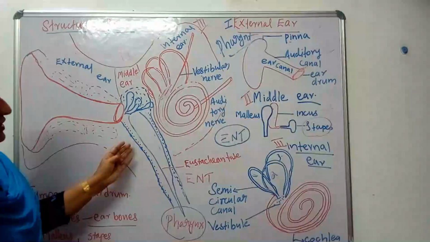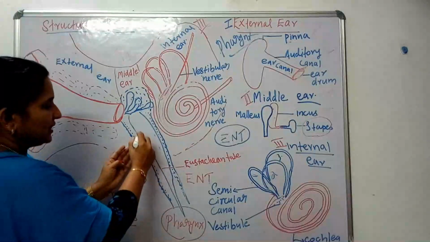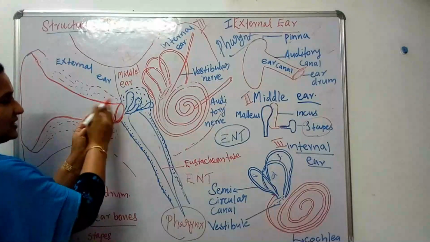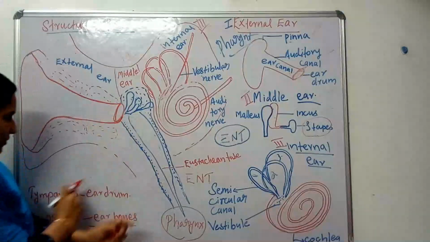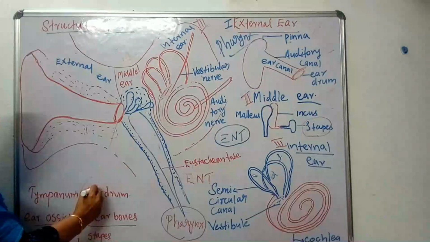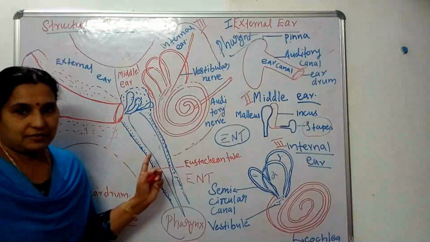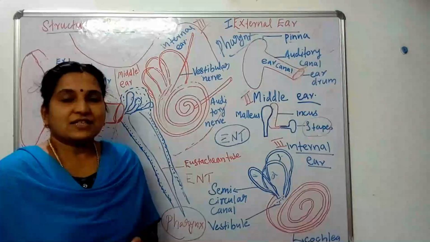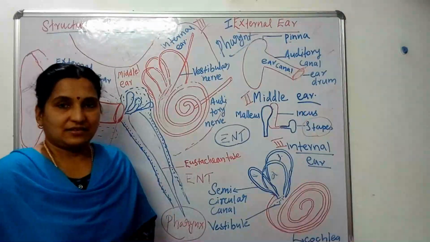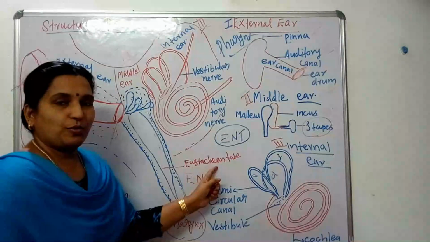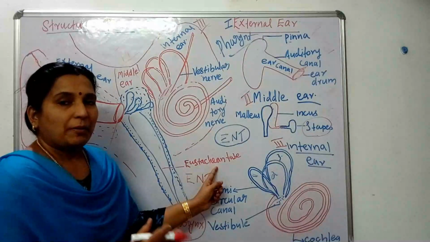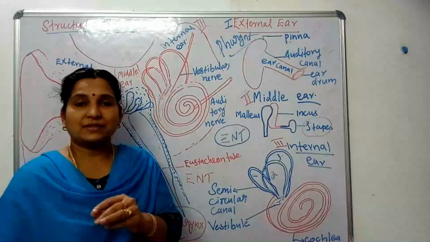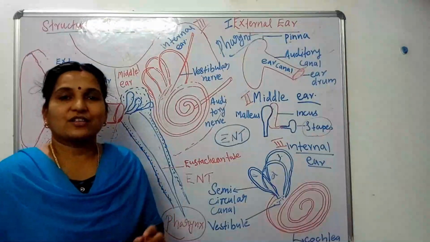Okay. Then, what is the function of this Eustachian tube? This particular part, the Eustachian tube, maintains the pressure outside and inside of the tympanum or eardrum. This portion is known as the tympanum or eardrum. When we travel in a high range area, we feel some difficulty with our ear. Yes, because the Eustachian tube finds it difficult to maintain that pressure. If we talk in between or we just open and close the mouth, we can solve that problem.